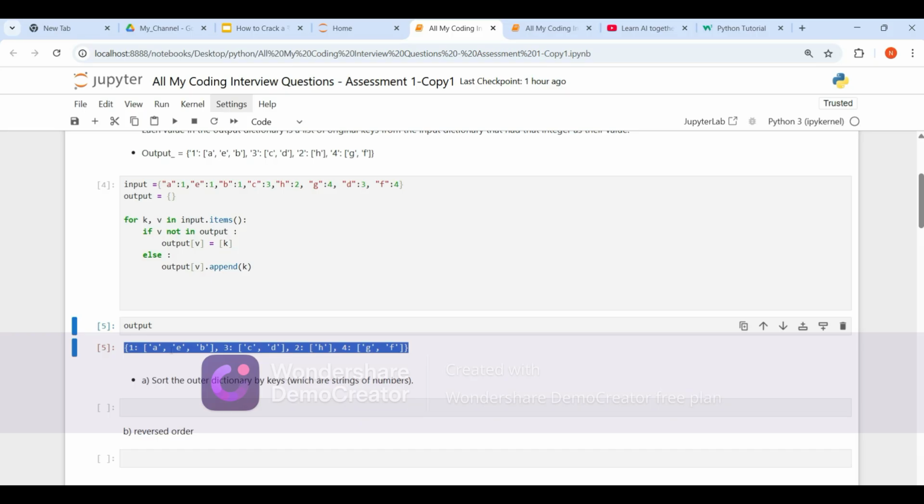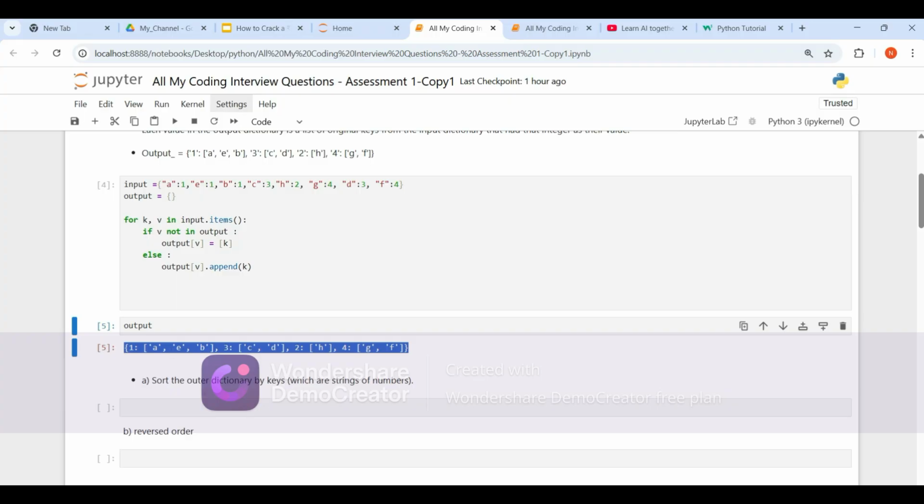This is very simple. If you know about dictionaries, keys, values, dictionary functions, and what append is, it's very easy for you, right? That's why I'm saying, please watch my previous video. In that video, I explained everything: how to practice coding questions and what platforms you can refer to in order to solve coding questions.